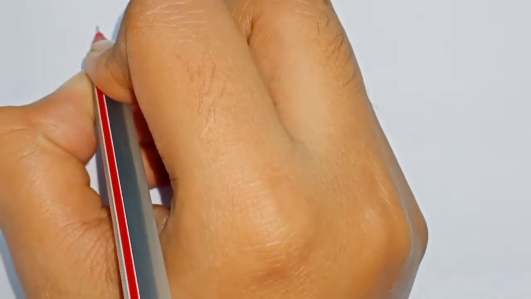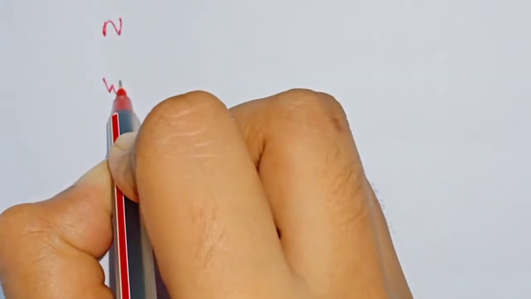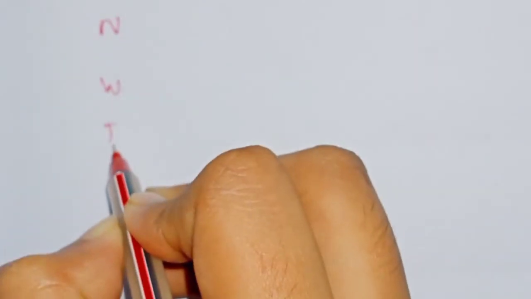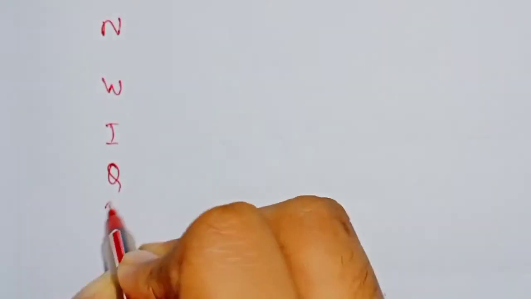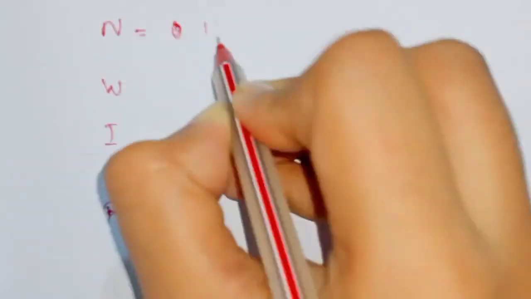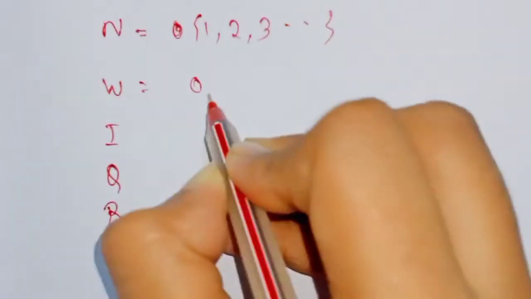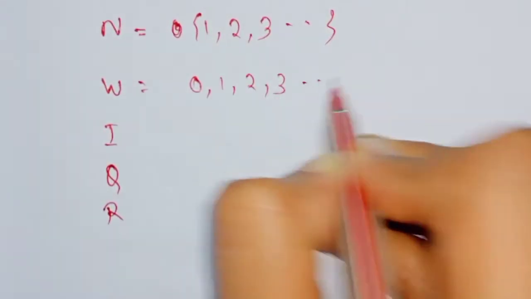Okay. In the previous class I told you about some important sets used in mathematics: the set of natural numbers, set of whole numbers, set of integers, set of rational numbers, and set of real numbers. The set of natural numbers is 1, 2, 3, and so on. The set of whole numbers is 0, 1, 2, 3, and so on.